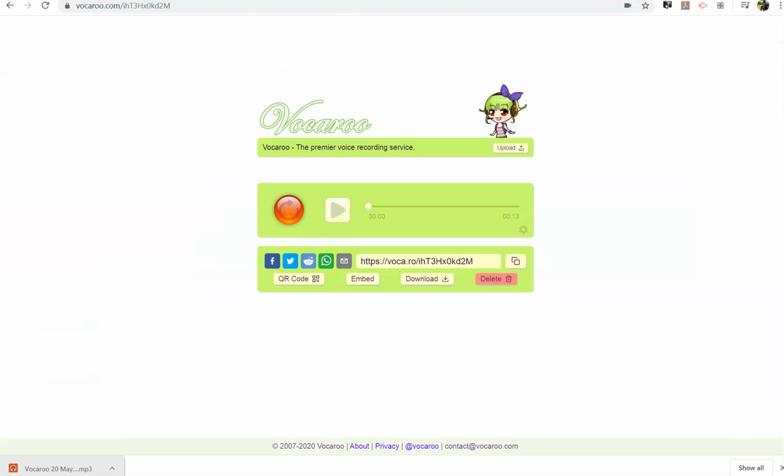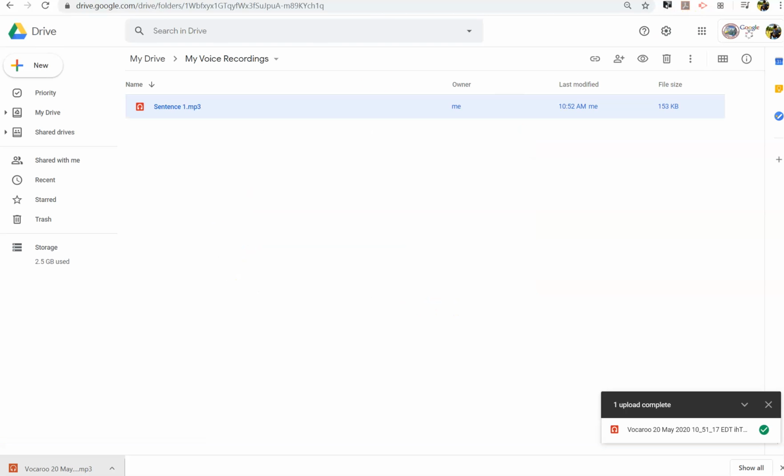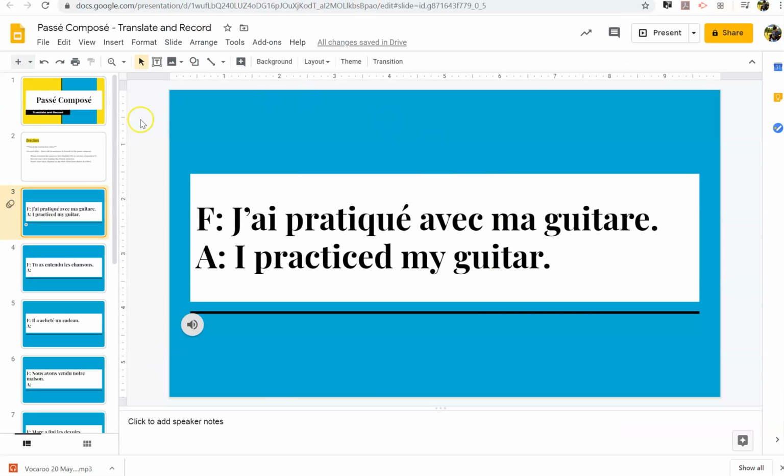When you go to do another Vocaroo, because you're going to record all 10 sentences, if you just hit this redo button, it'll start recording another clip. So we record, you download, and then you save all of your voice clips in the same spot. If it didn't make sense, maybe watch this a couple times so that you know how to save your voice recordings and then how to attach them in the Google Slides.